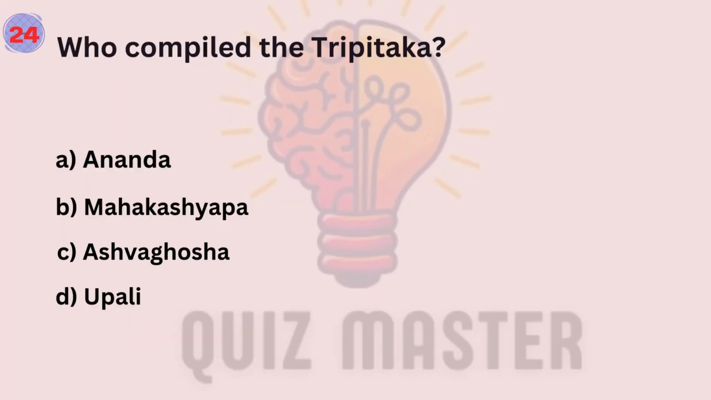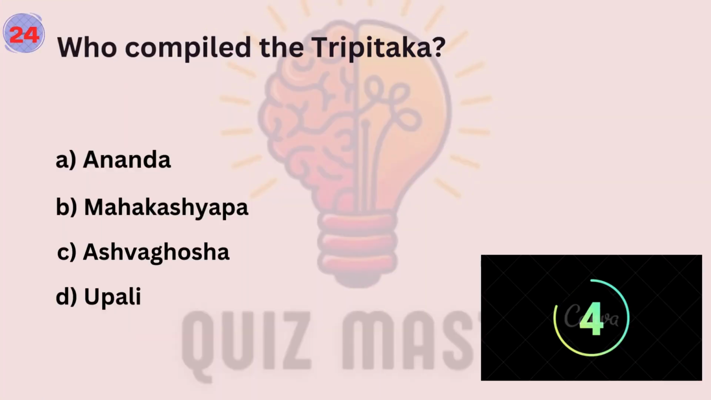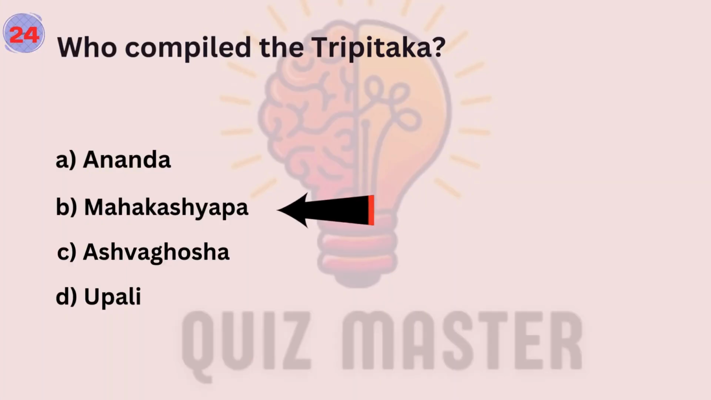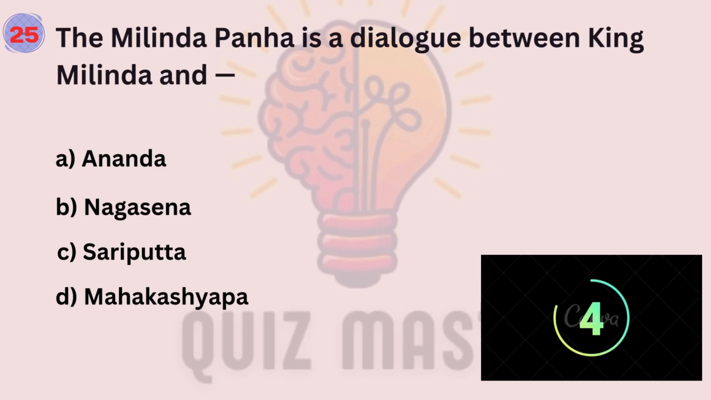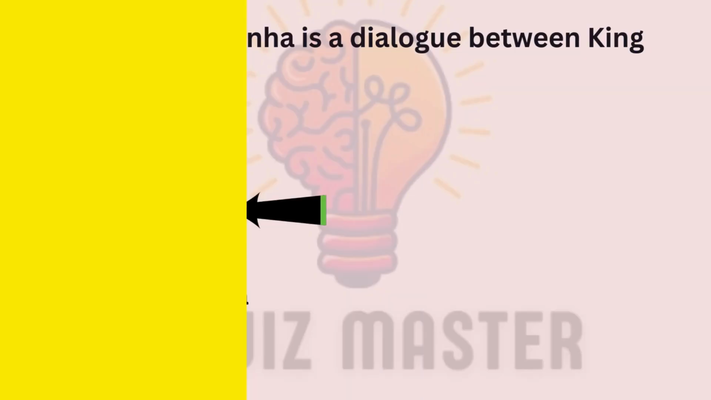Question number 24. Who compiled the Tripitaka? Answer is B. Question number 25. The Milinda Panha is a dialogue between King Milinda and? Answer is B.